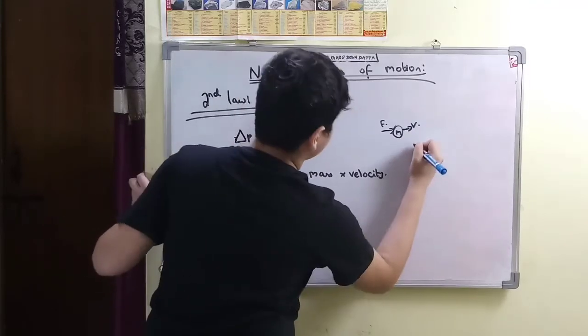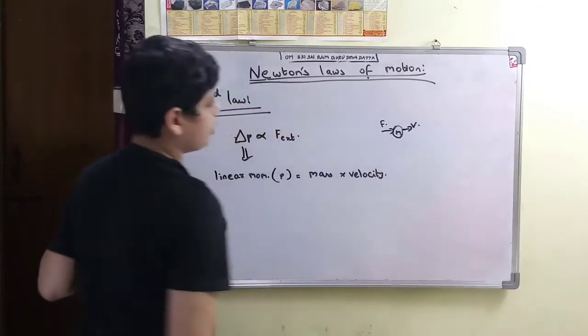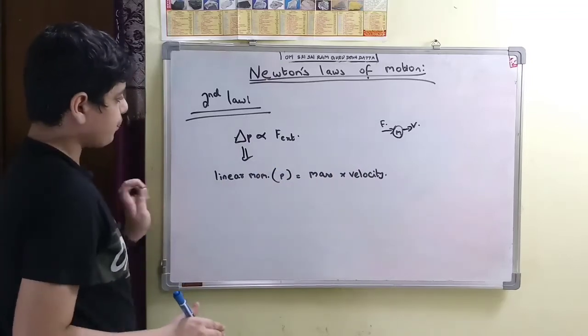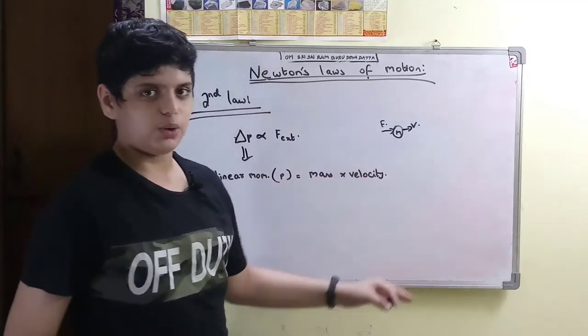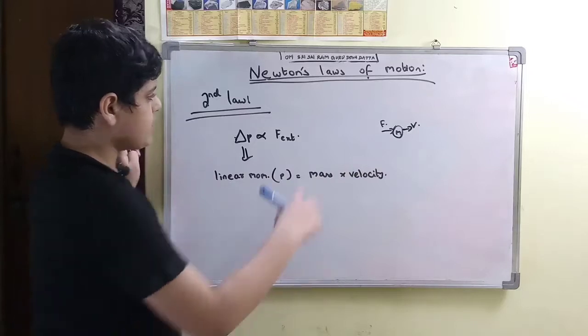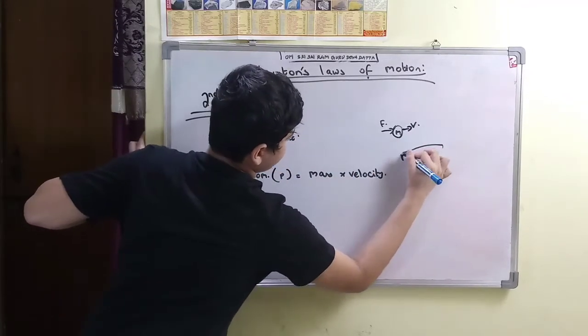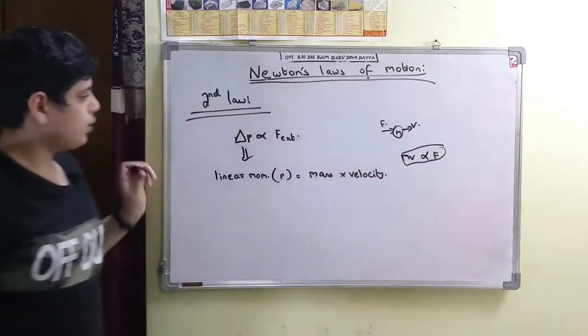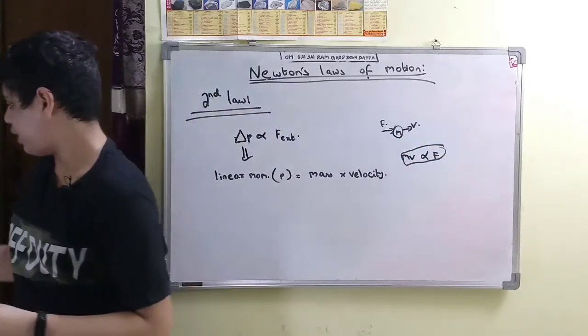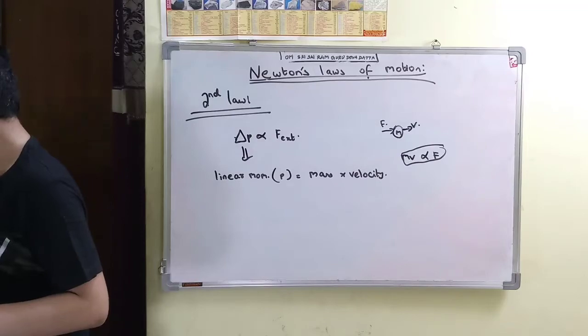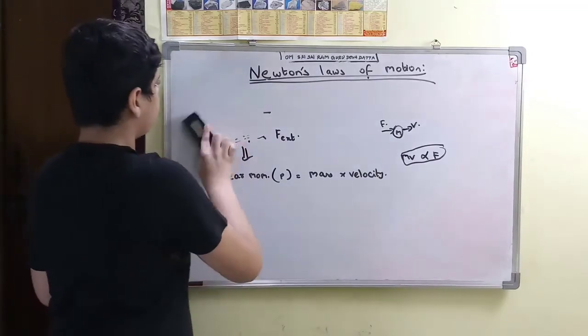So he is saying that delta P, that change in momentum, initially it was at rest. So initially mv is 0 because v is 0. Now the change in momentum is mv. So mv is directly proportional to F in this case. So from here we can derive a formula. I will put that on the screen and give a voice over. I am not going to write that derivation.